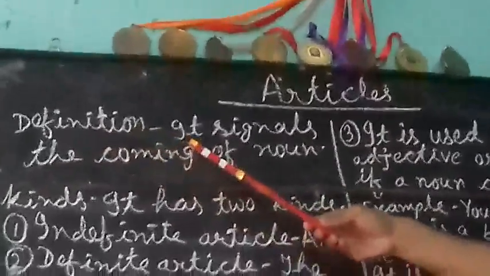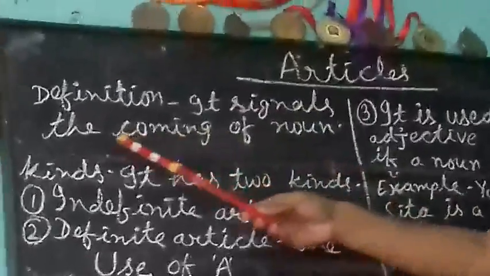As you know, there are four pillars of noun: number, gender, case, and articles. We have already read number, gender, and case. Today we shall read articles. So we should come to articles. Definition: it signals the coming of noun.